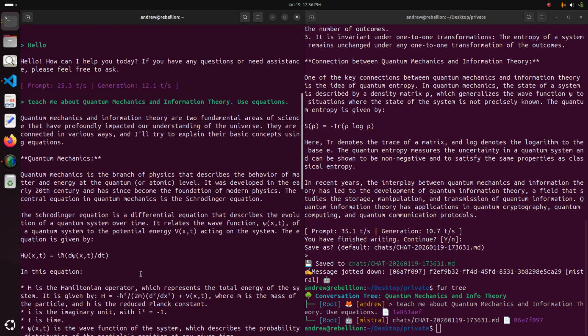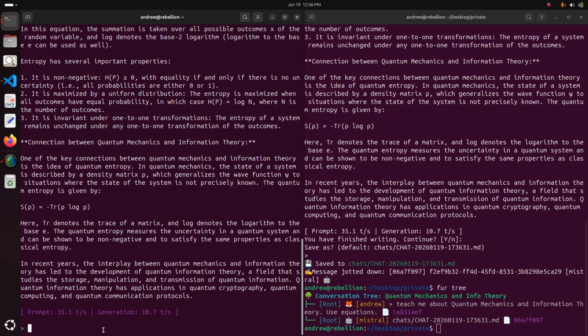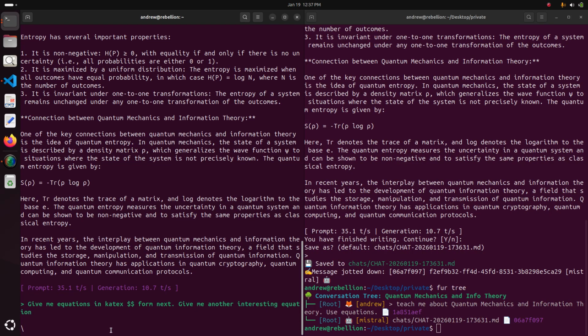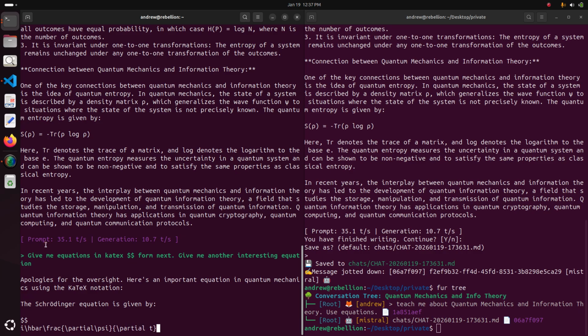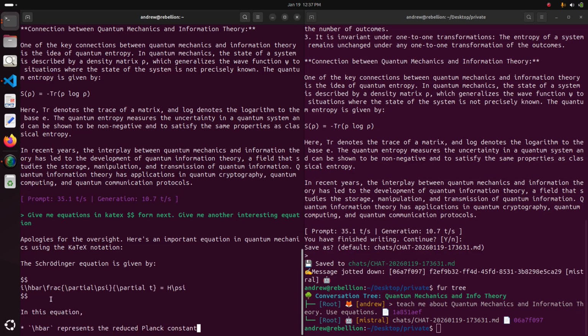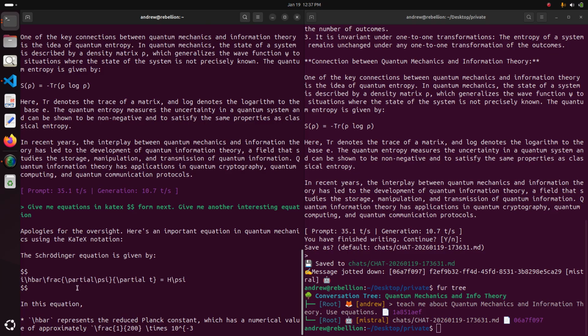Okay, I can tell it, given all this, I'll just say give me equations in k-text form. Next, give me another interesting equation. Okay. So you can see k-text actually allows for a nicer rendering on Markdown. That's why I asked it this.